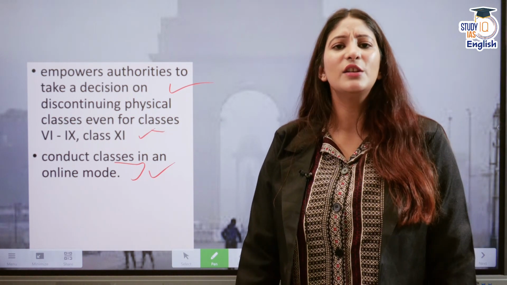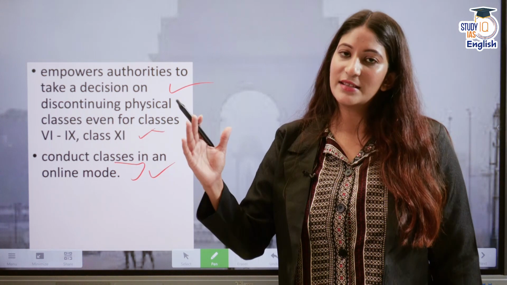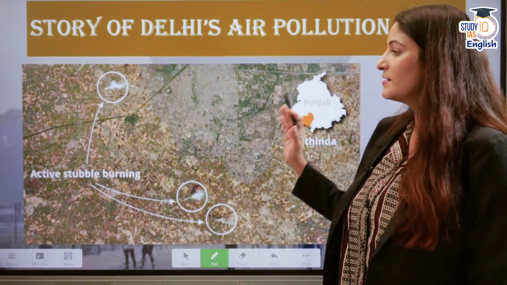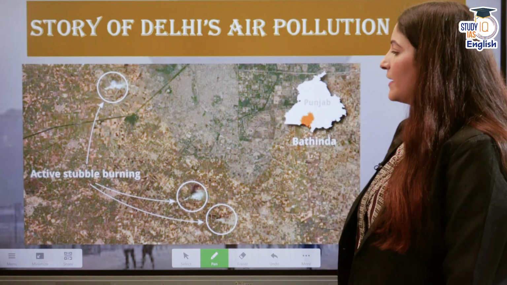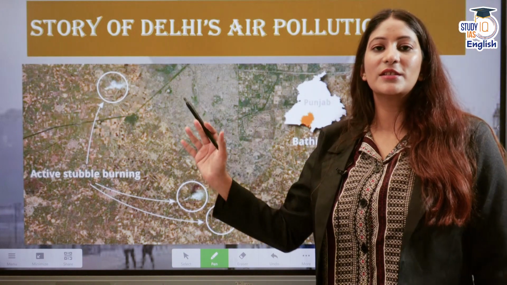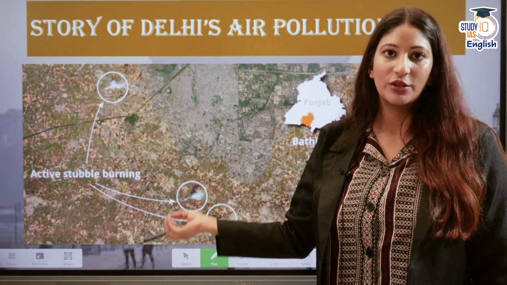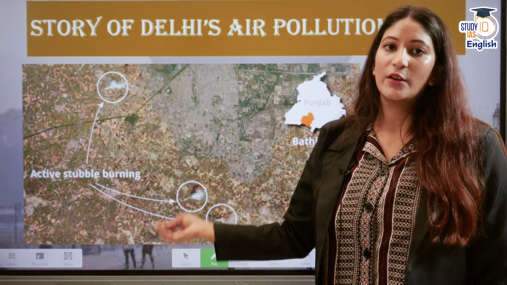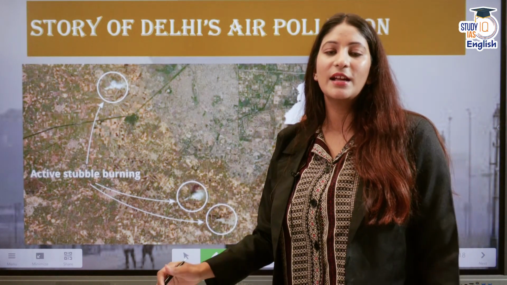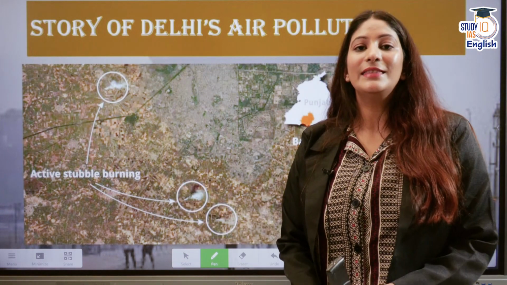But we read the news almost every year and see the same category of issues happening every year for Delhi. There is a reason for that. First of all, we have to understand that the Delhi NCR region is made up of certain states such as Uttar Pradesh, Haryana, and also Rajasthan. Punjab is not a part of the NCR, but of course it is near Delhi. And these states are very agricultural in nature.